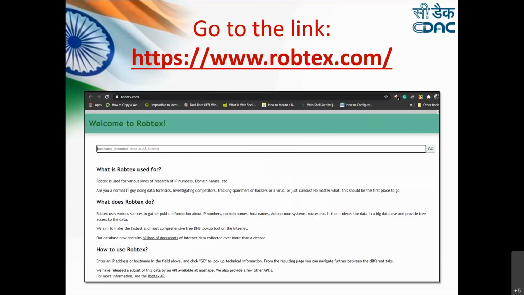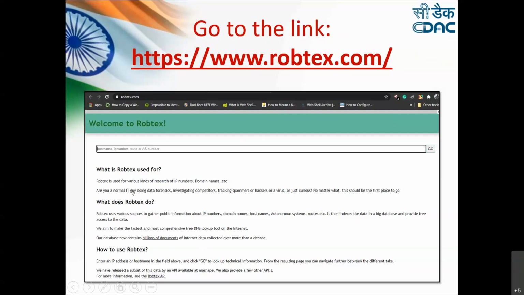You just open robtex.com, or you can simply go to Google and type Robtex there. The first link you get will be the same one. When you click on Robtex, you can see a text field asking us to provide either the host name, IP number, route, or your AS number. If you provide this and click on go, it will provide you the information about that particular target.